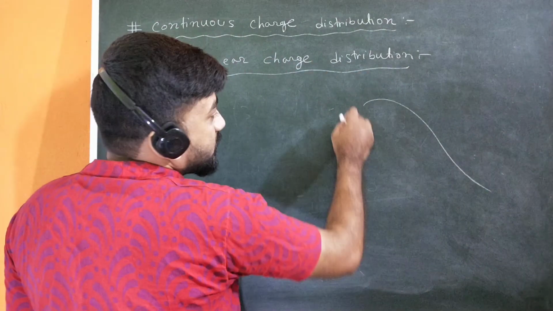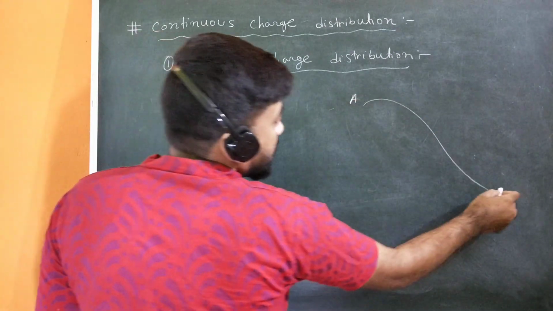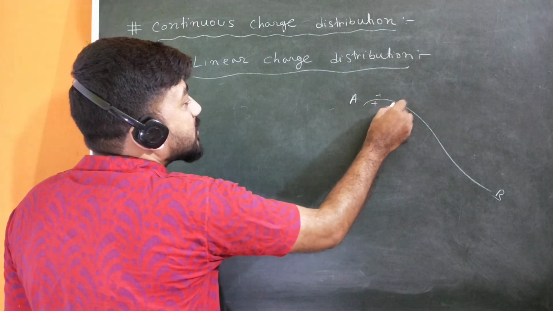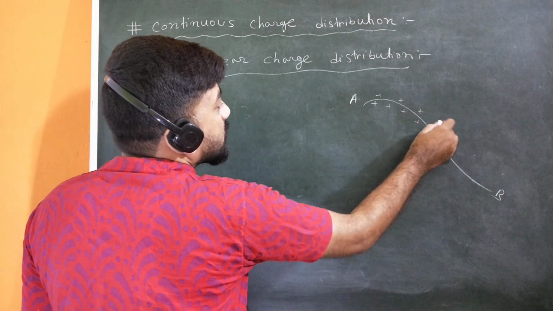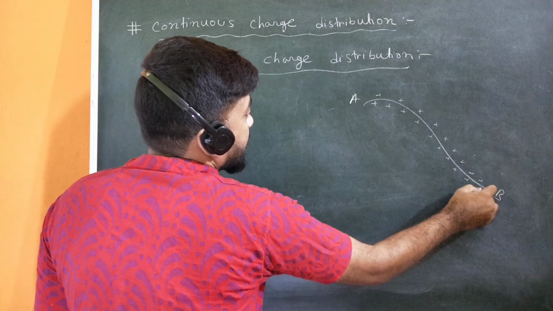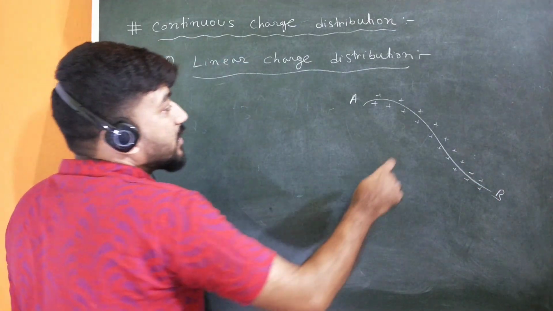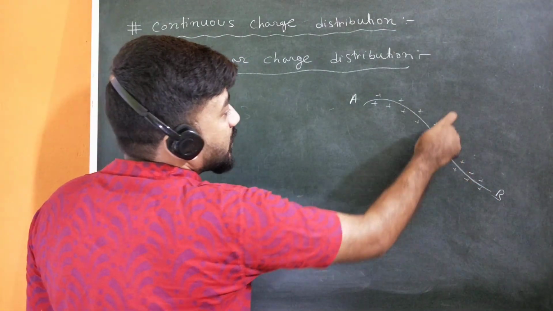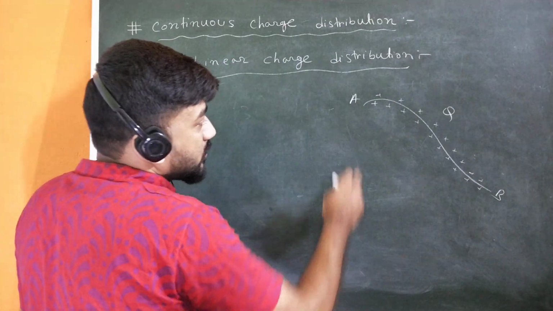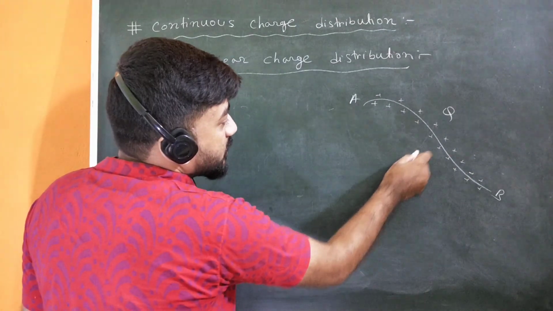Let me suppose this is a line which runs from A to B, and some amount of charge is distributed on the line. Maybe it is positive or negative charge. Let me take it as positive charge. Suppose the total charge is Q, and the length of this wire is L.